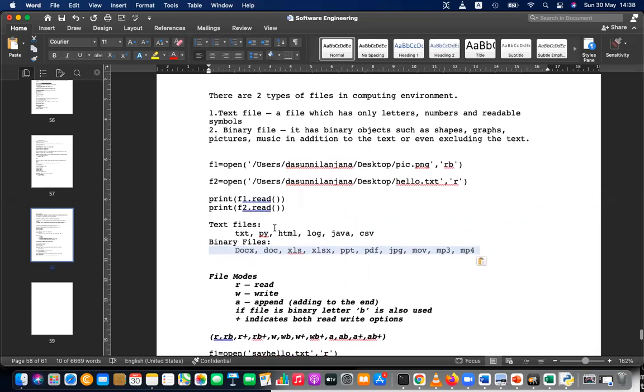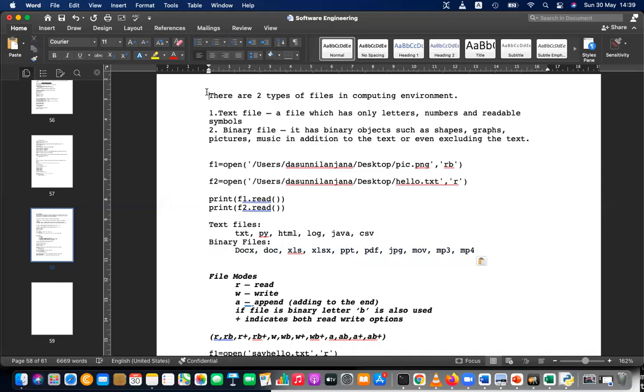And there are three basic file modes. Actually, we have discussed this last day, but there are three basic file modes. You can read files, write files, and append files. Appending is also writing, but there's a difference. When you read, you start from the beginning of the file. Let's say this is the file, and when you read, you start from the beginning of the file here. And write will also start from the beginning of the file.